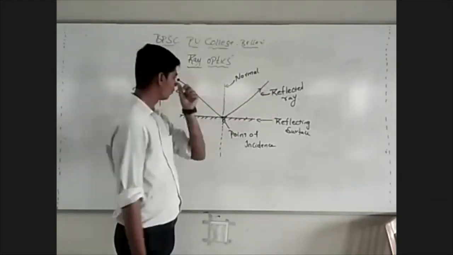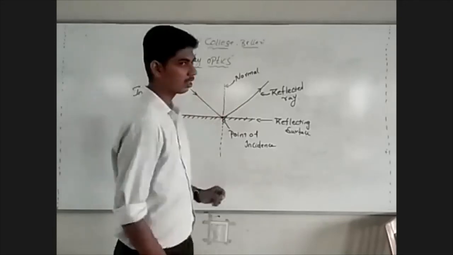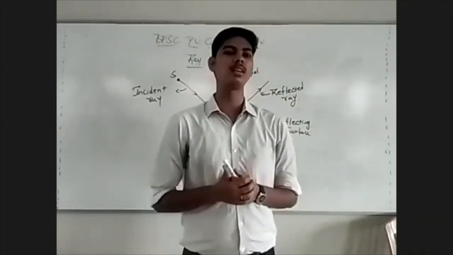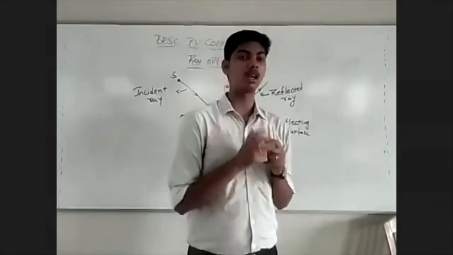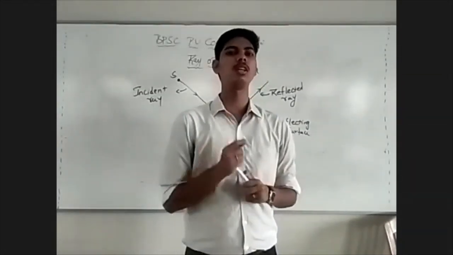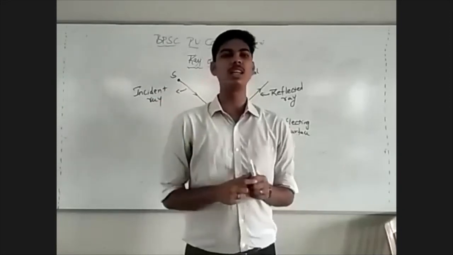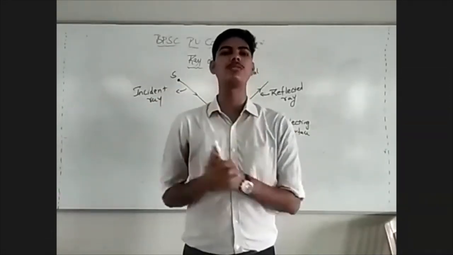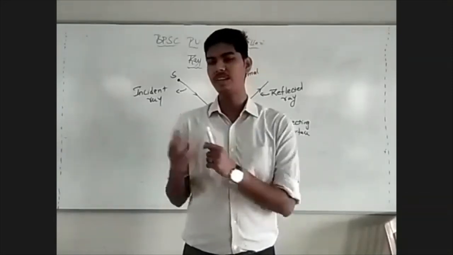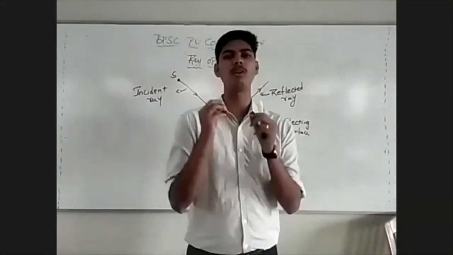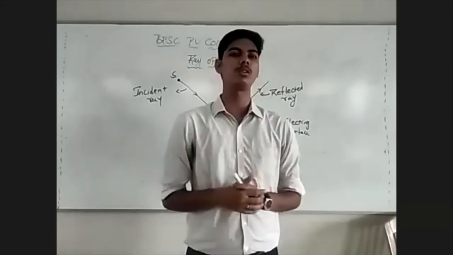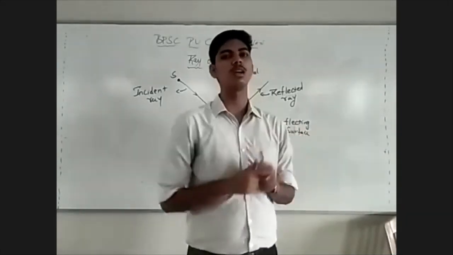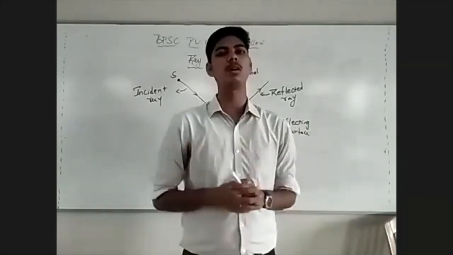In ray optics, we have to measure the angles. Now ray optics is also called geometrical optics for the reason that while constructing the images of some object, we'll be making use of so many laws of geometry. When studying rectilinear propagation of light, we make use of many laws of geometry. Because of this reason, we call ray optics geometrical optics also.